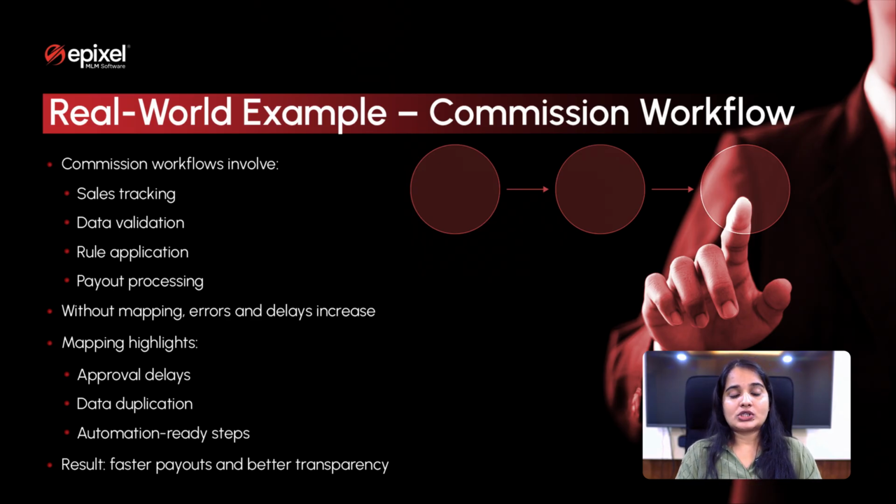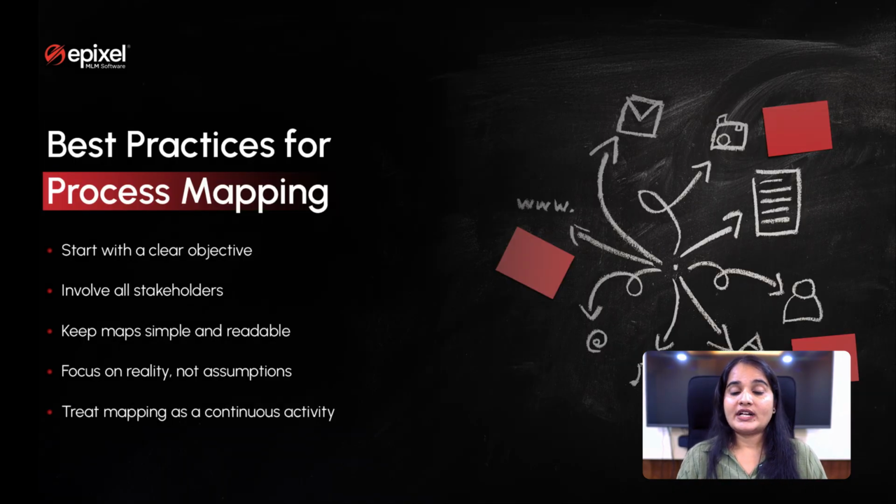So now let's see what are the best practices for effective mapping. To get the best results, start by knowing exactly what you want to achieve with the process map. Include all stakeholders from all teams because they understand the real issues and workflows. Keep your map clear and easy to follow. Simple is always better than overly detailed.